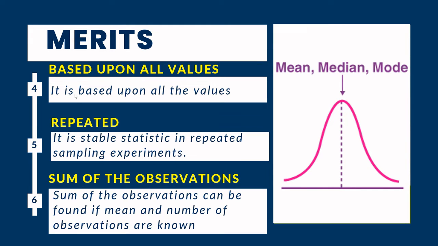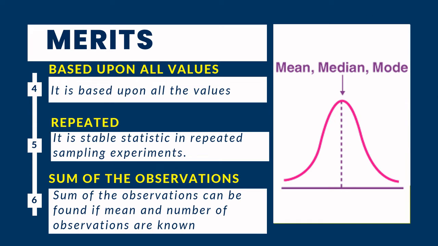Number 4, based upon all values. If you have a data set and someone asks you to calculate its arithmetic mean, you use all observations to calculate it, instead of mode and median, where all observations cannot be used. So arithmetic mean is based upon all values. Number 5, it is a stable statistic in repeated sampling experiments. If we repeat the sampling experiment, arithmetic mean is a stable statistic.